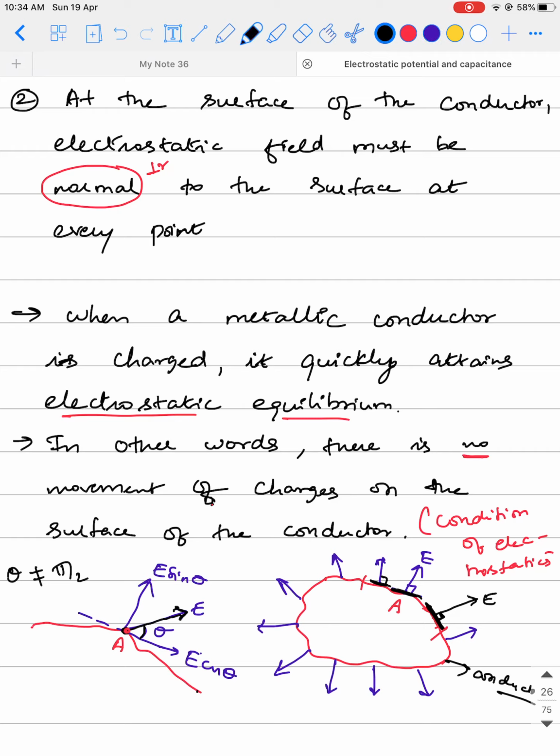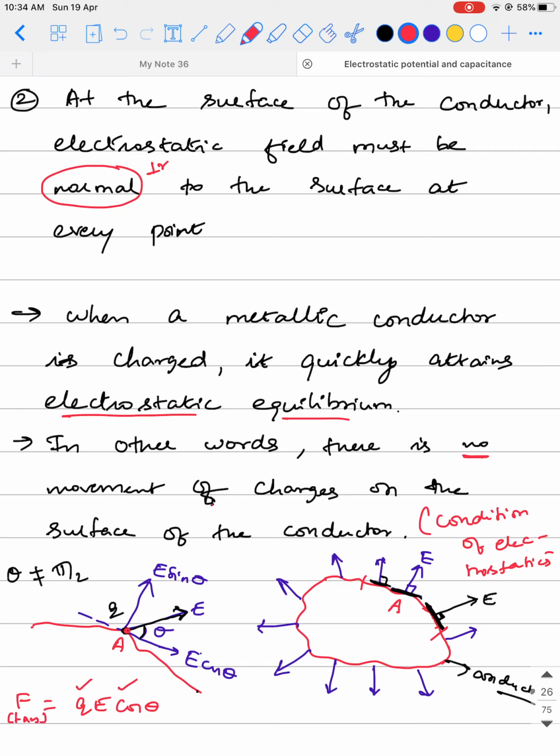Since these two components are existing, let's assume there is a point charge Q placed at point A. When you place the point charge Q at A, what will happen to the charges? The charge will start experiencing a force, a tangential force of how much magnitude? It will experience a tangential force of F equal to Q E cos theta. It is because we know that the force experienced by a charged particle in an electric field is charge multiplied with the magnitude of electric field. So this is the tangential force. Have this in your mind.